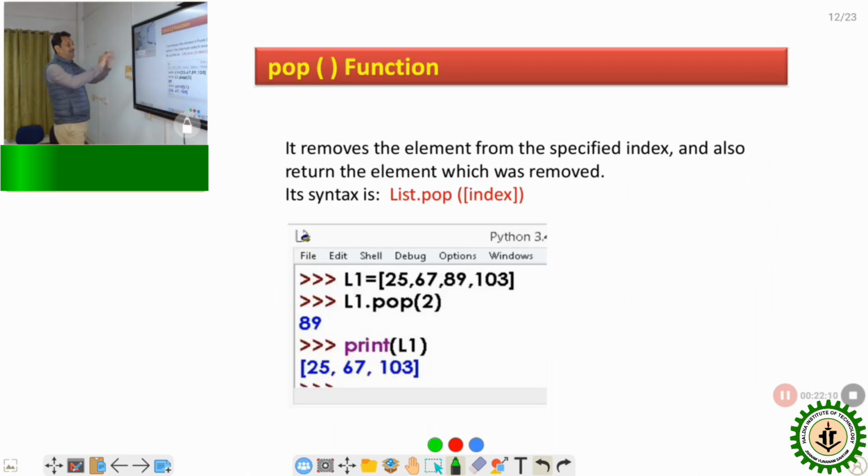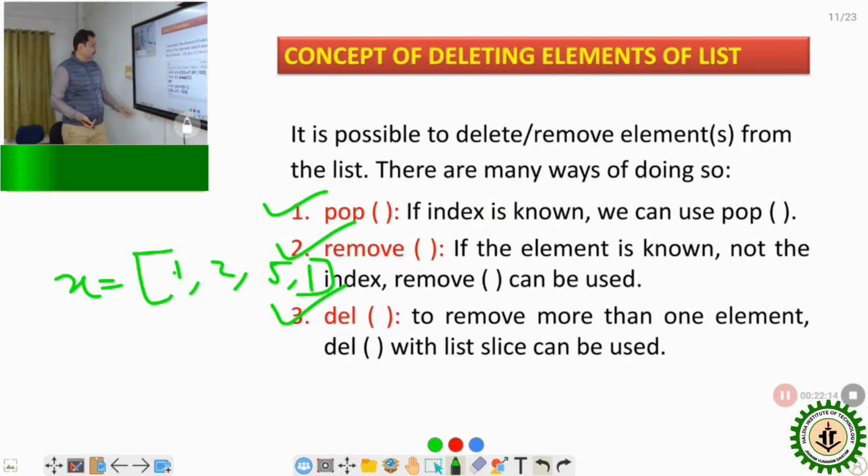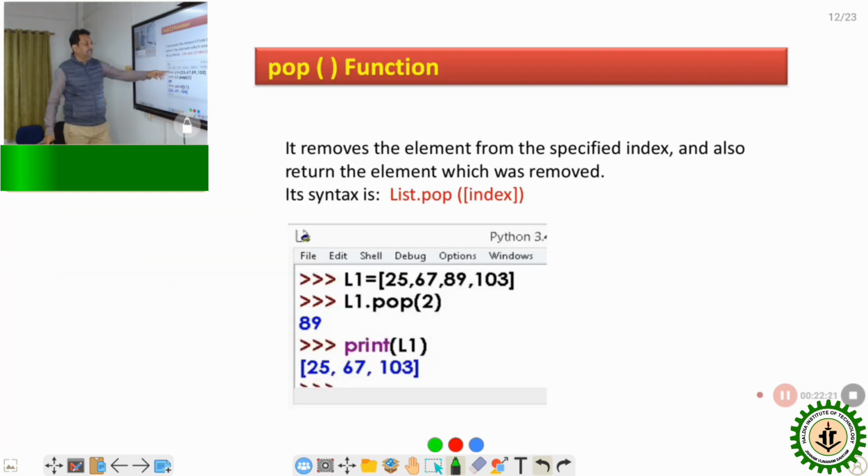First of all, I want to discuss the pop function. If the index is known, we can use the pop function. This is the list, and we know the indexes: this is index 0, this is 1, this is 2, and this one is index 3.